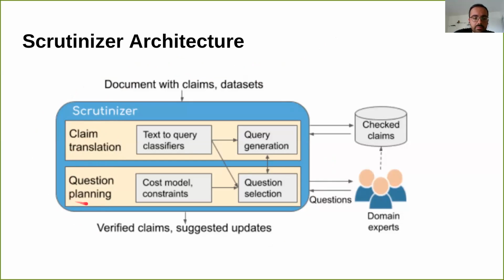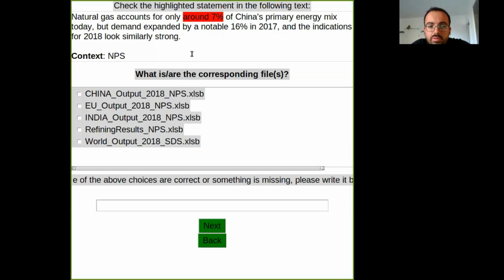The question planning component interacts with the human domain experts in order to verify these elements. Using cost-based optimization, the questions are prioritized so as to minimize expected overhead. The same goes for the claims in the textual documents, which are processed in batches in a way that minimizes expected verification cost.